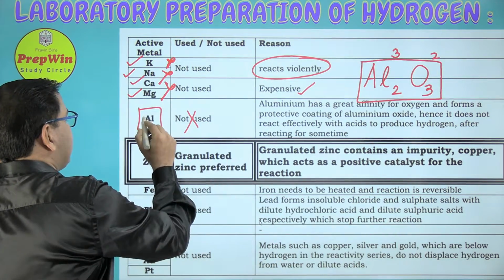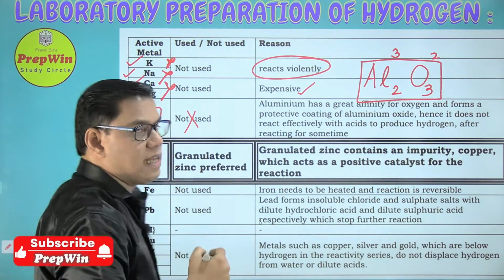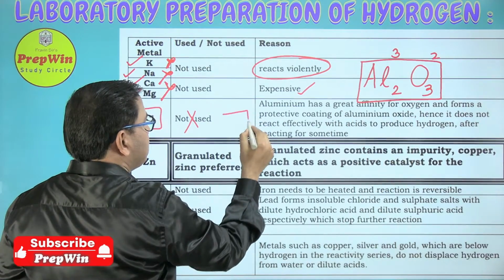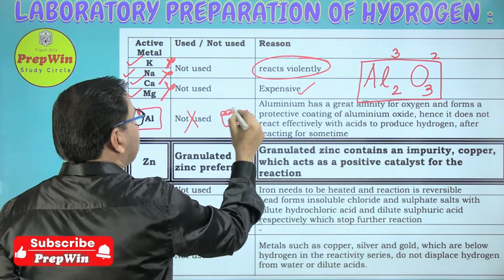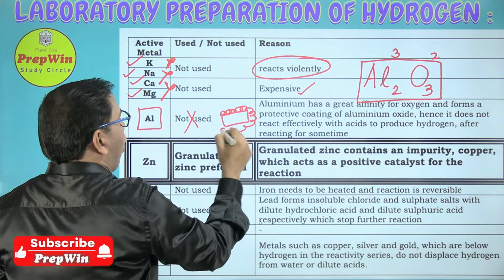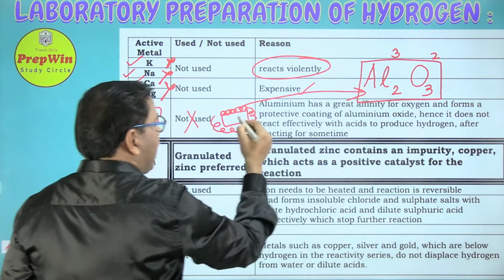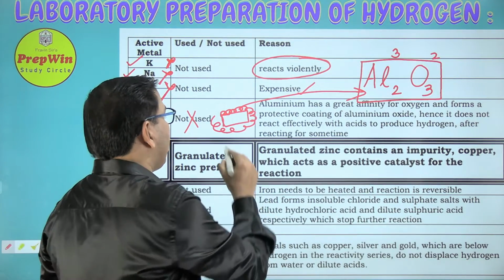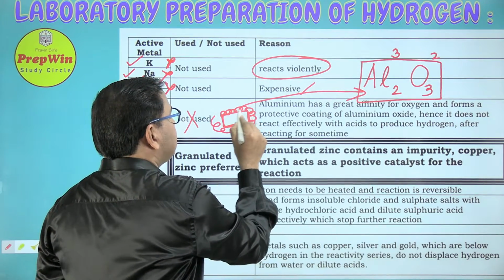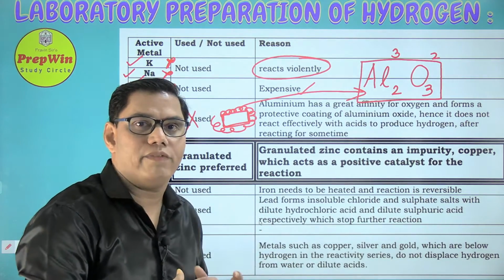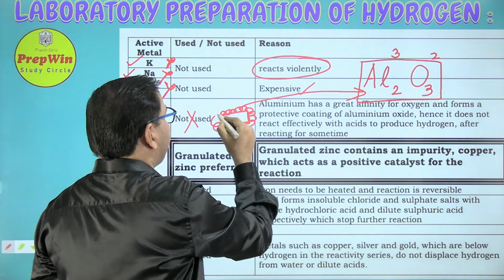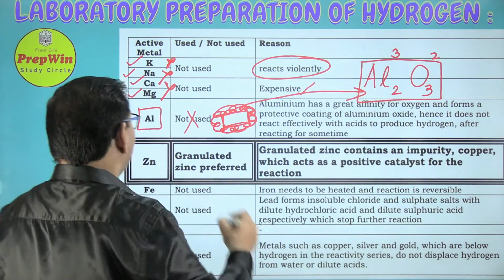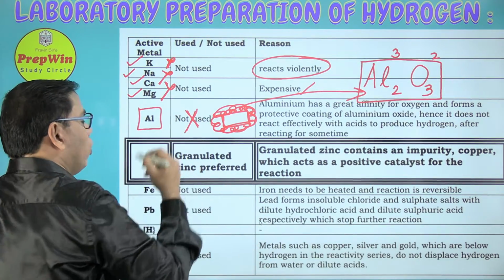So what happens is that when aluminium reacts with dilute acid, it forms aluminium oxide. If this is your metal, it forms a coating of aluminium oxide over the metal, and the contact of the actual aluminium is broken from the acid. This aluminium which we are reacting with acid is separated from the acid by this coating around it. So this is also not a good choice.